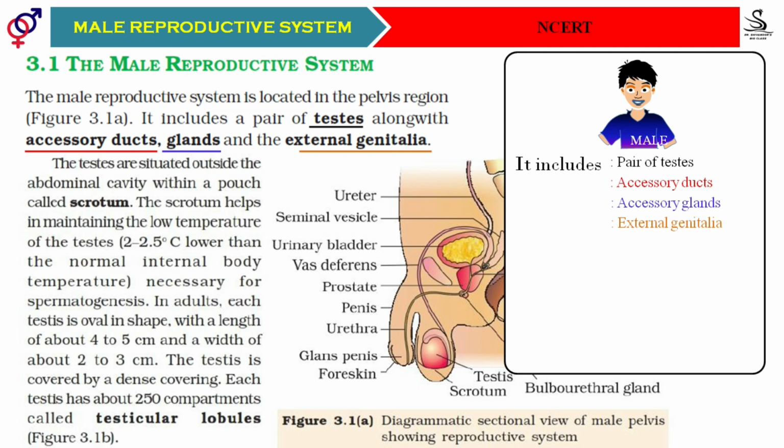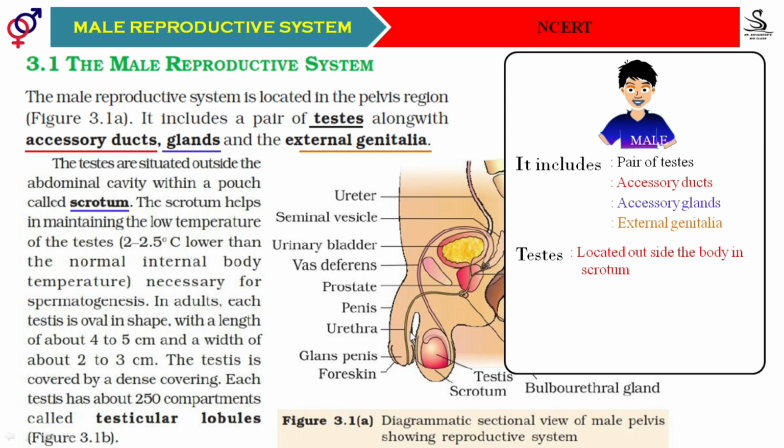Sometimes they may ask you the question: what are the parts involved in the male reproductive system? So you should remember all these parts. Then first we will discuss the testes. Students, the testes are located in the scrotum, the skin-like pouch present outside the body.